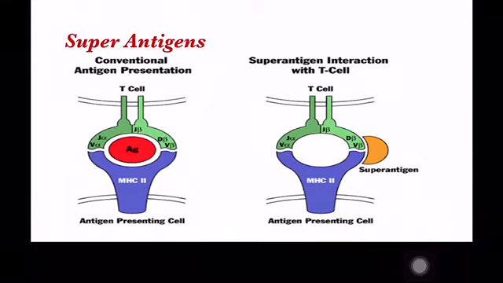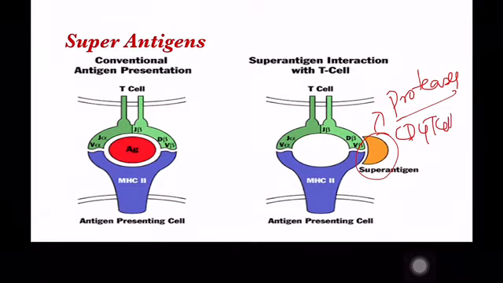The super antigens are characterized by a resistance property. They are highly resistant to protease enzymes, and they are resistant to denaturation. This activates CD4 T cells, so this leads to the release of cytokines.